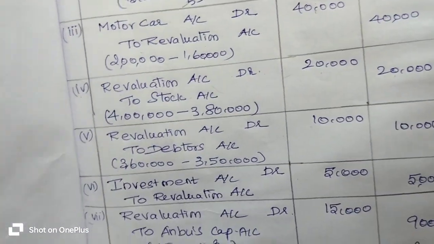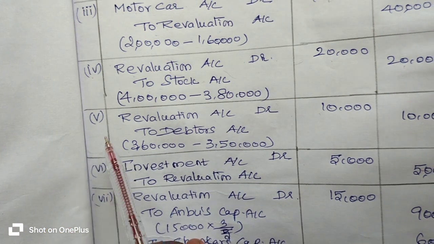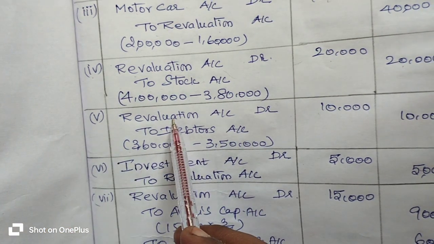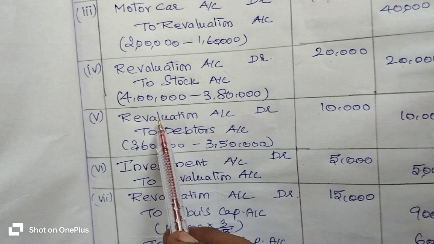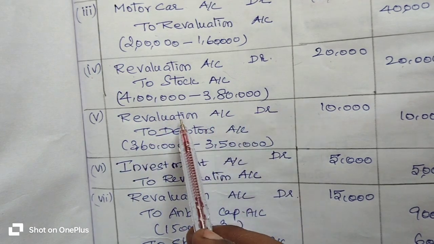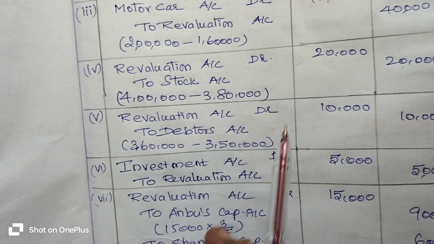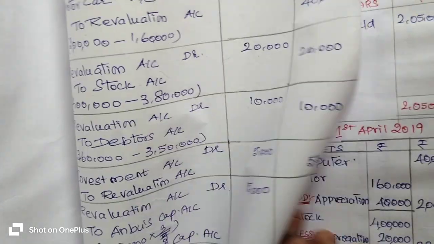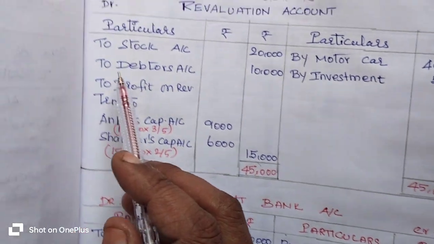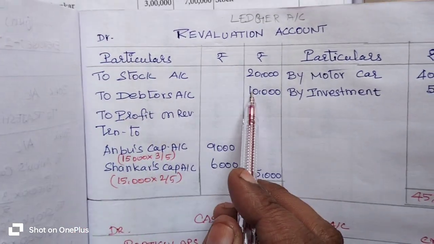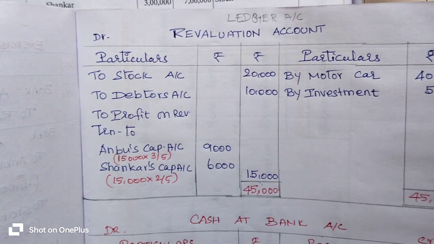Then in the fifth transaction we have the revaluation account, again on the debit side. So you go to the debit side of the revaluation account and enter the opposite account, which is debtors account: to debtors account 10,000 rupees.